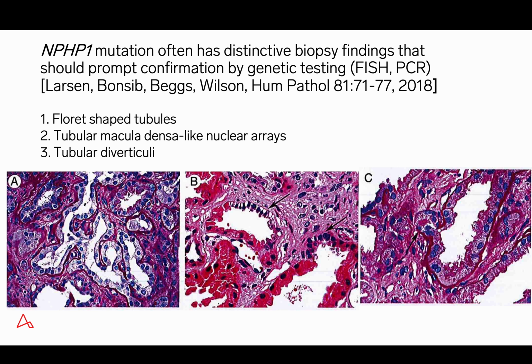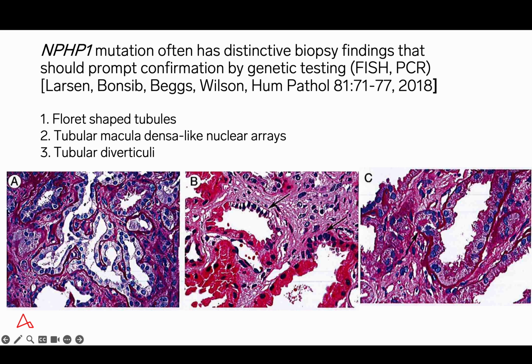NPHP1 often has several distinctive biopsy findings that should prompt confirmation by genetic testing. Generally, this is by FISH or PCR. Three alterations are particularly prominent in NPHP1. The first is so-called floret-shaped tubules. And here's a floret-shaped tubule in the left panel.